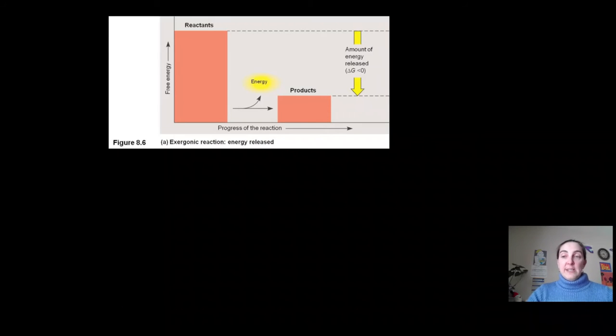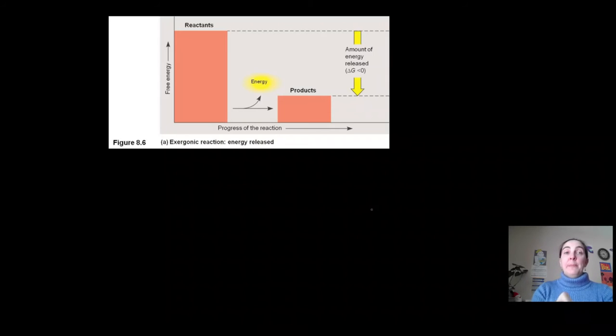Here's a way that this type of reaction is often visualized. You're going to see a lot of graphs like this, and there's a lot of vocab words in here as well. In this graph, you will see the x-axis shows the progress of the reaction. So that's just beginning to end. There's no specific timeline or anything like that. The y-axis shows you the free energy.